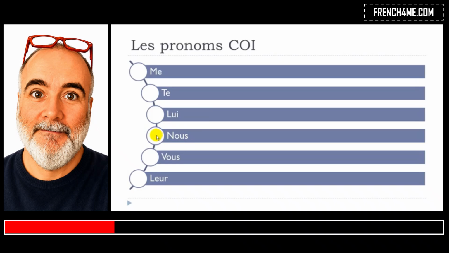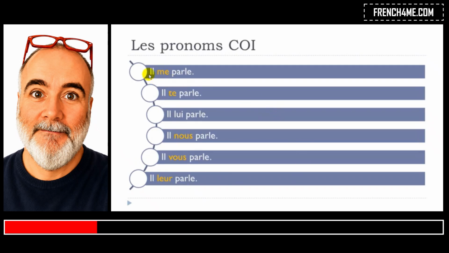First person of the plural, nous. Second person of the plural, vous. Third person of the plural, leur. Okay, me, te, lui, nous, vous, leur. All right, so let's see examples now.